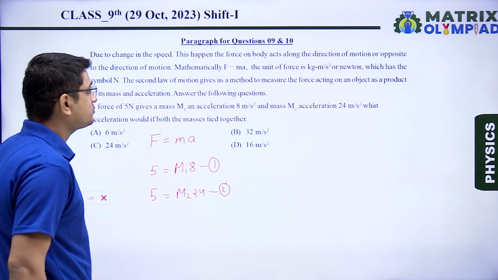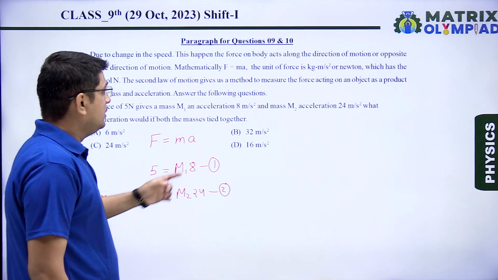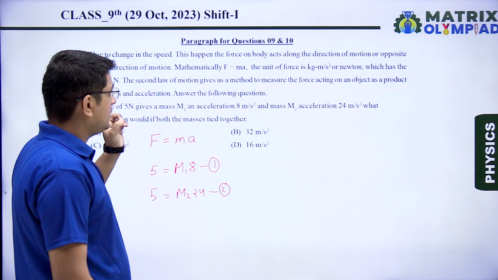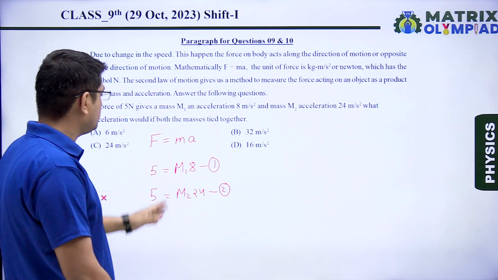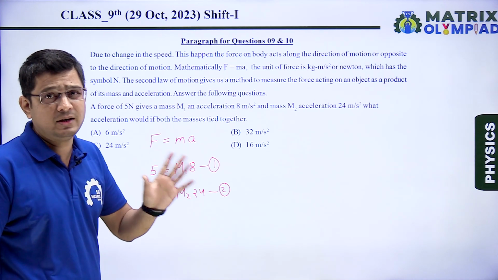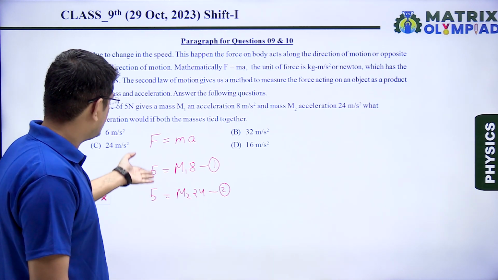Equation number 2. Now it is asked, what would be the acceleration if both the masses are tied together? If both masses are tied together, then we have to calculate the value of acceleration, and the force is given here.